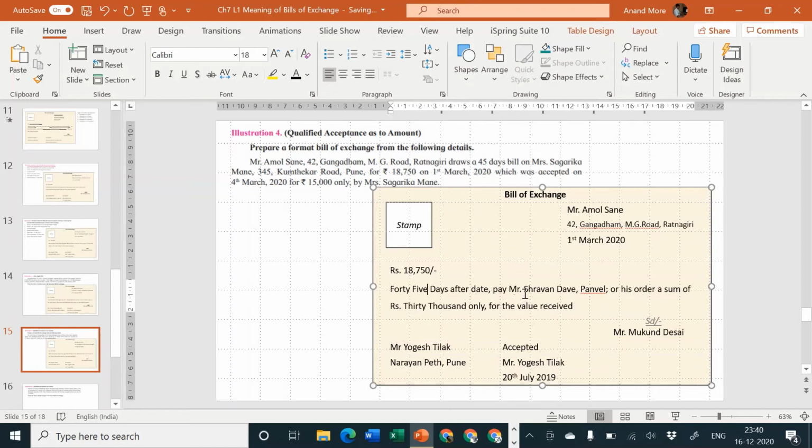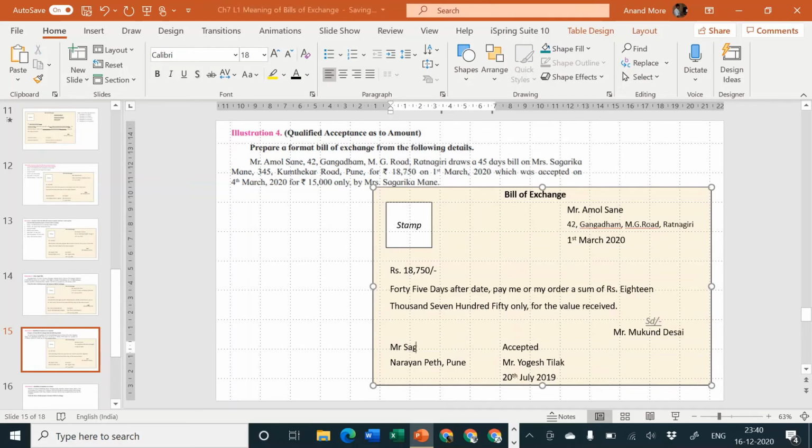45 days after date. Pay whom? Pay, nothing is mentioned. That means it will be considered as pay me or my order. A sum of rupees 18,750 only. For the value received, not to be forgotten. For the value received, on whom it is drawn? It is drawn on